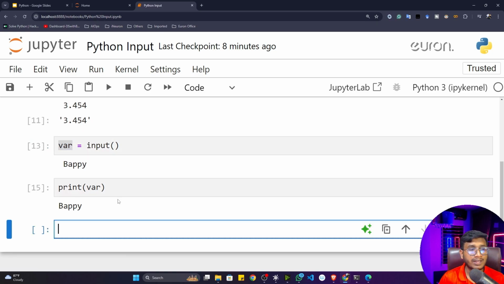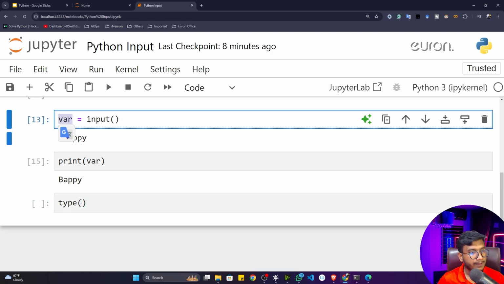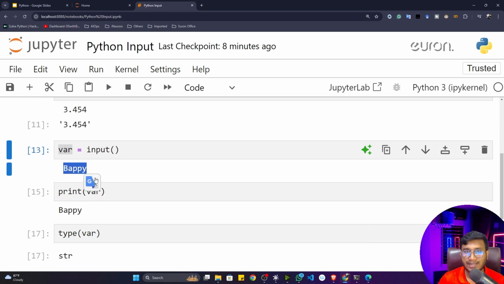But here is one very important thing I want to tell you. Let's say I check the type of this variable. You'll see that it's a string type, because here Bappy was string type data.